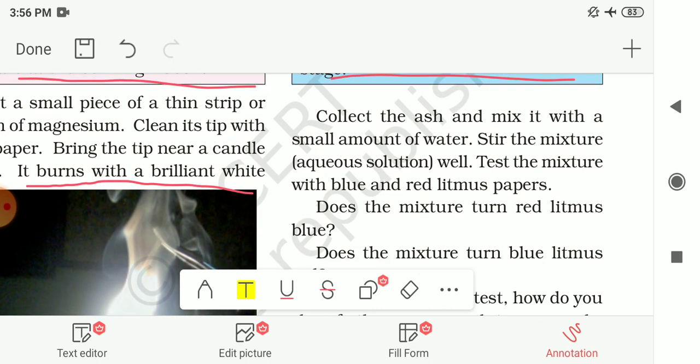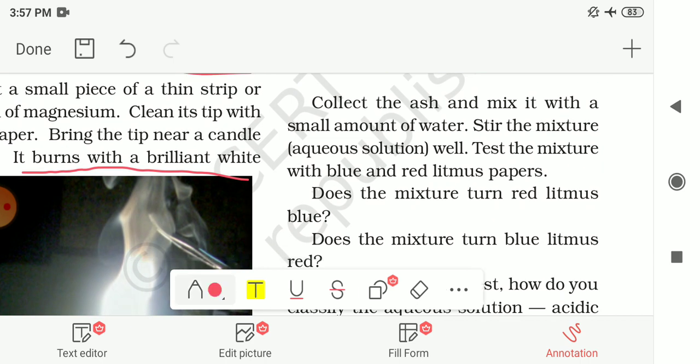After collecting the ash from burning the magnesium ribbon, mix it with a small amount of water. Stir the mixture well, so you will get an aqueous solution of this ash. Test the solution with blue and red litmus paper.